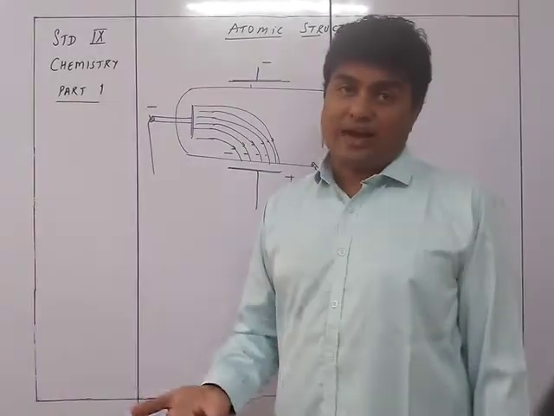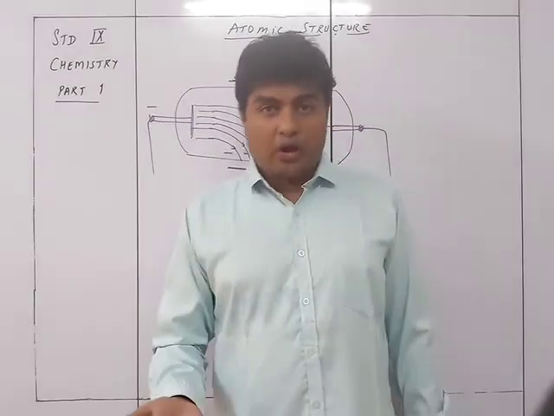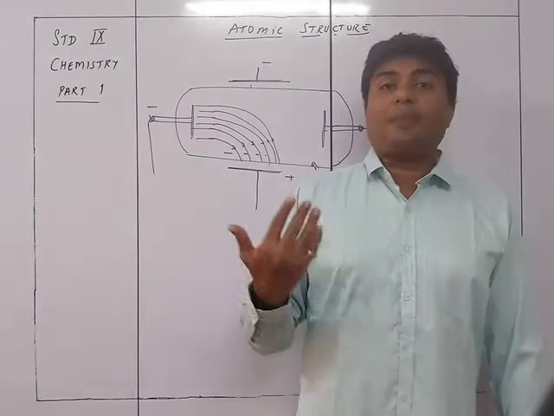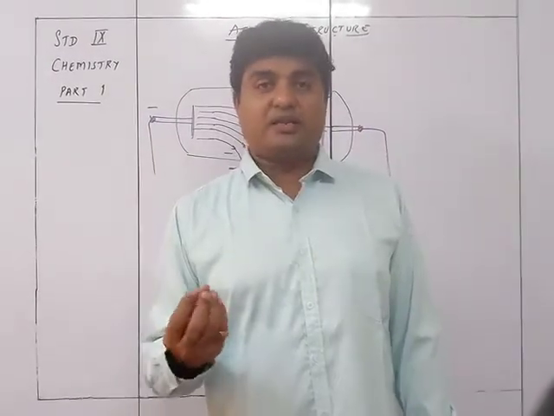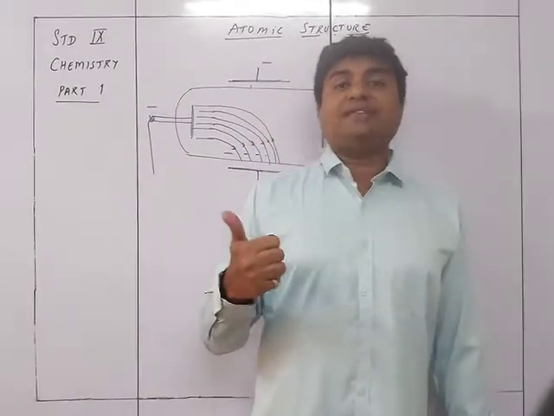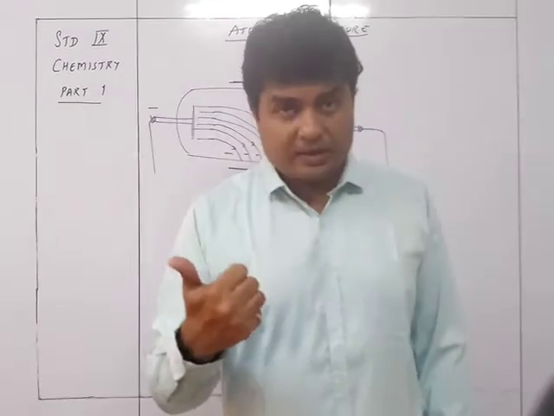He came to know that cathode rays are particles. Why are they particles? Because they cast a shadow. They get blocked, so that's why it is a particle which can be blocked. So there is a particle over here. The first thing is that it is a negatively charged particle.